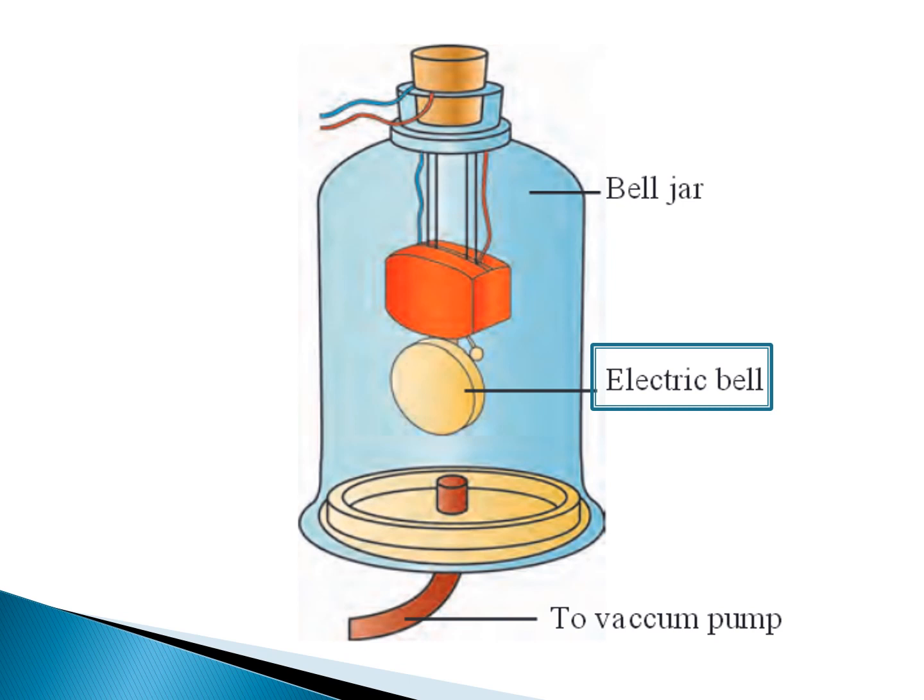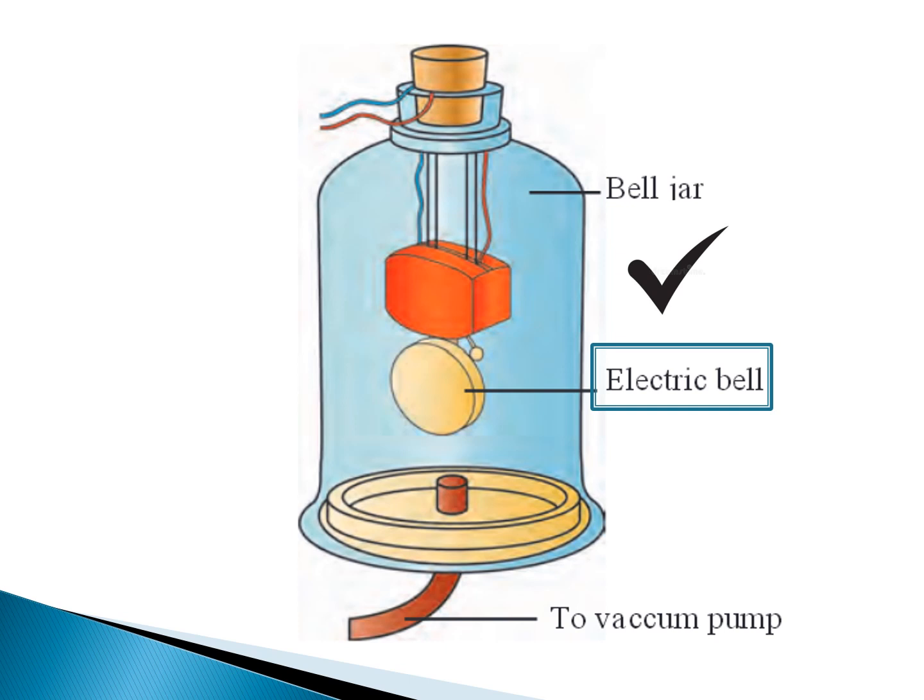So obviously what is going to happen? The electric bell is going to vibrate. When the electric bell is vibrating, now you will be able to hear the sound. Why you will be able to hear the sound is mainly because there are molecules in the air which are going to generate regions of compressions and rarefactions. Because there are compressions and rarefactions, there are going to be cycles.